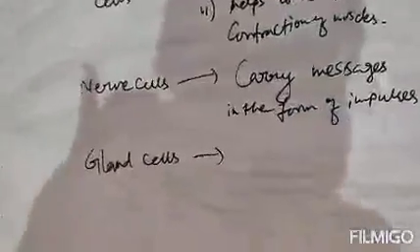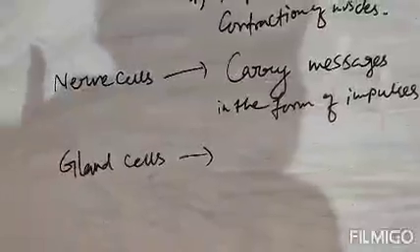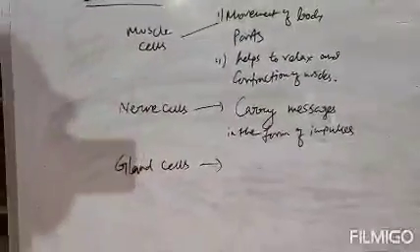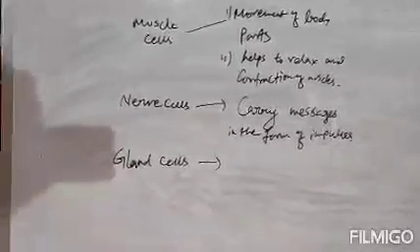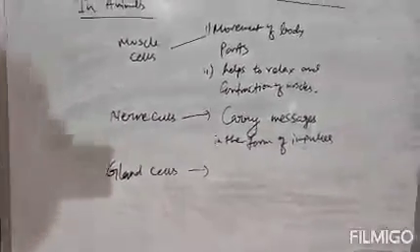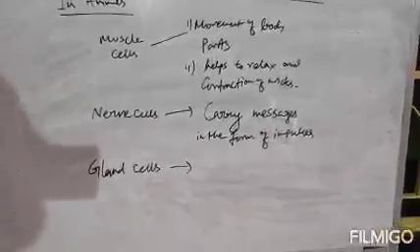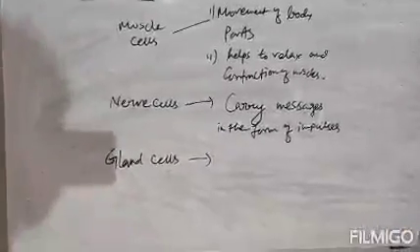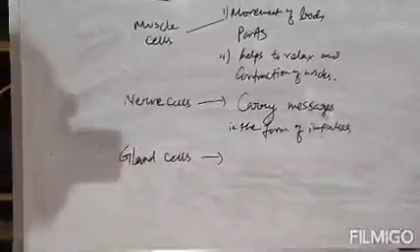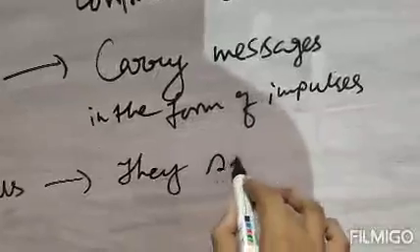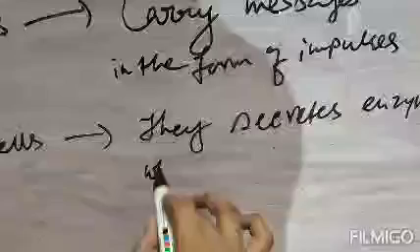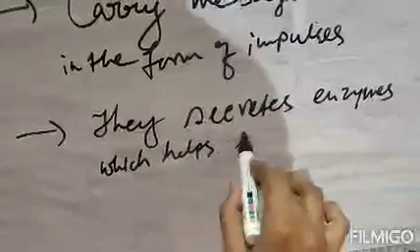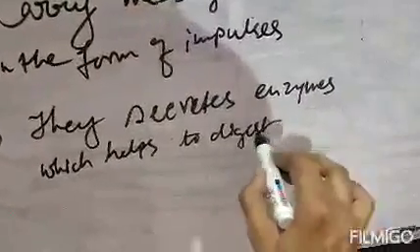Number three is our gland cells. The function of gland cells is that cells of various glands secrete enzymes to digest food. That means the food we eat is digested by enzymes which are secreted from gland cells. So gland cells secrete enzymes, which help to digest the food.